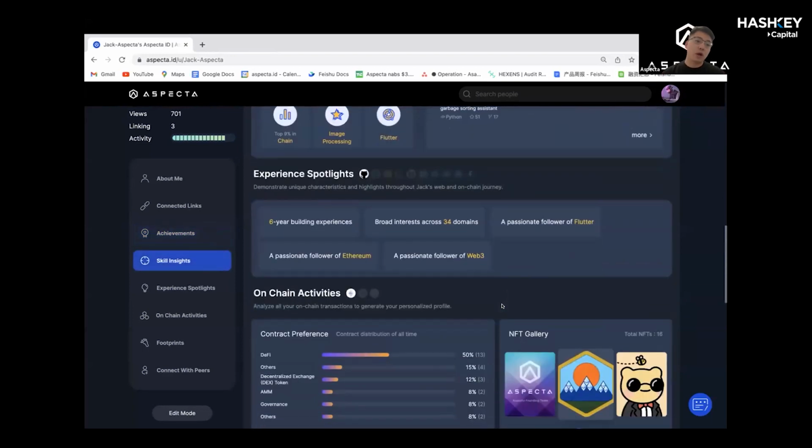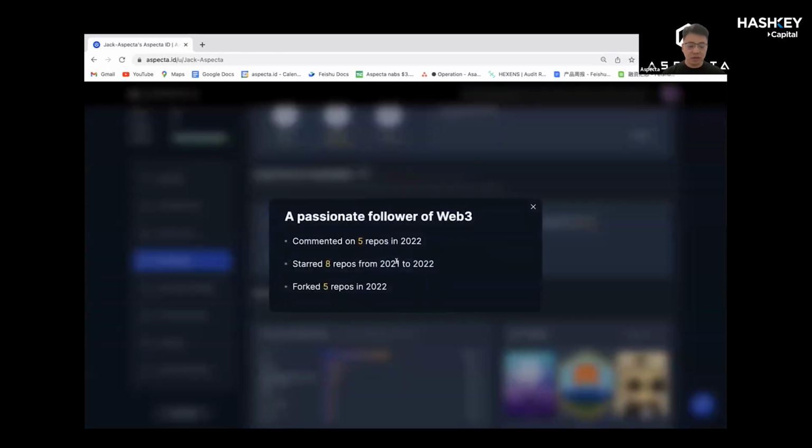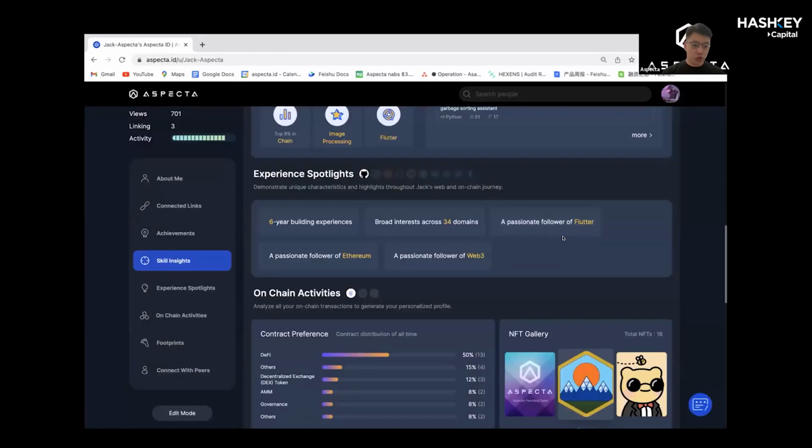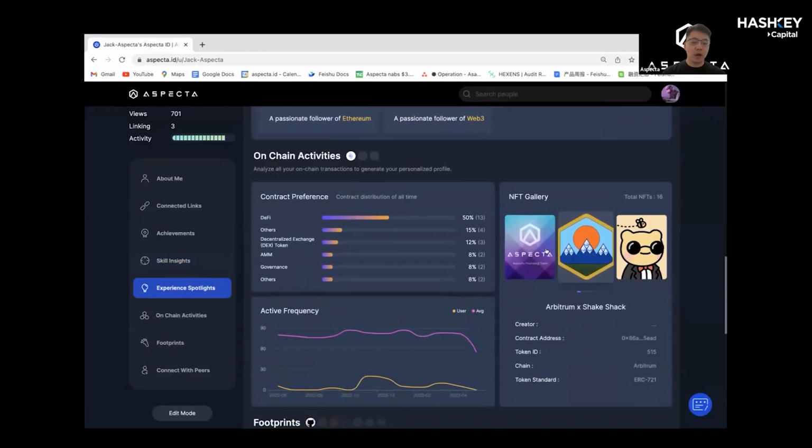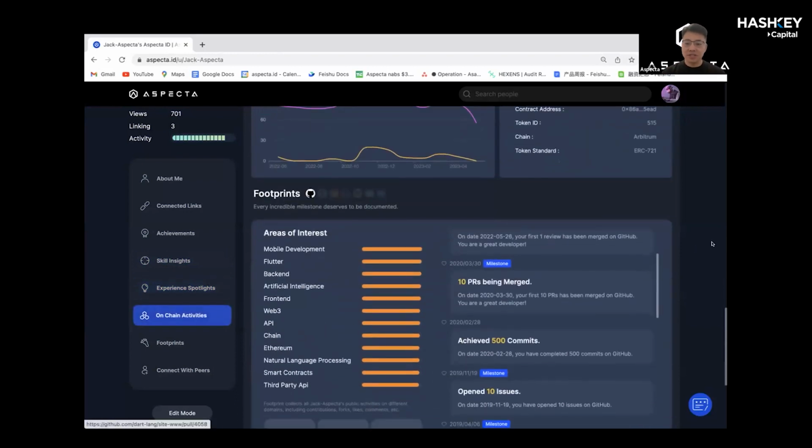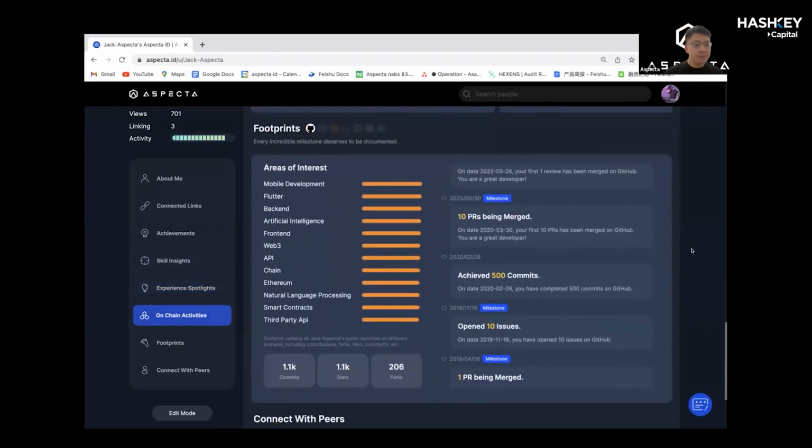It's also a quantitative way for me to demonstrate my credentials: how many years I've been building and what field I'm focusing on, and every credential statement here is backed by proof of work. Then there's the on-chain part, demonstrating what smart contracts I've interacted with as a developer. Some data does not indicate your proficiency but your interest as a developer, so this is a part where you can demonstrate your interest as footprints.